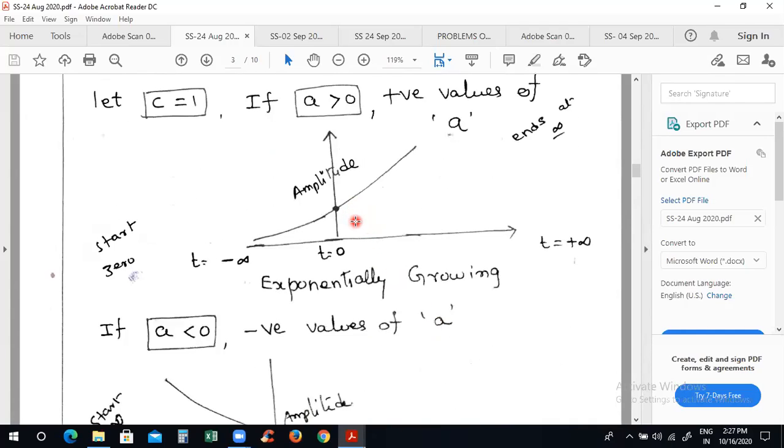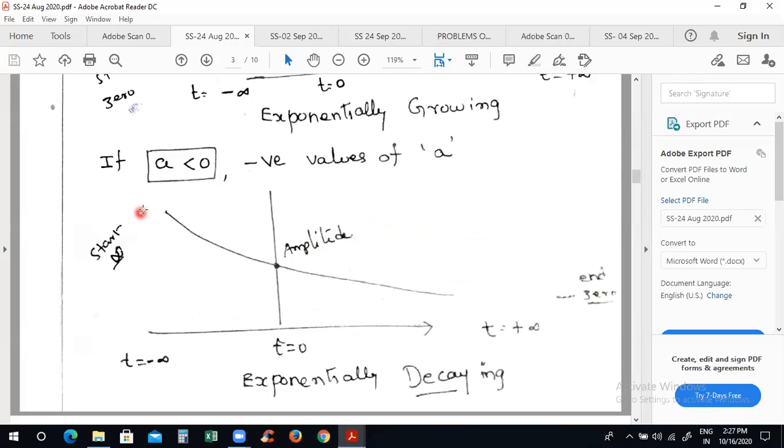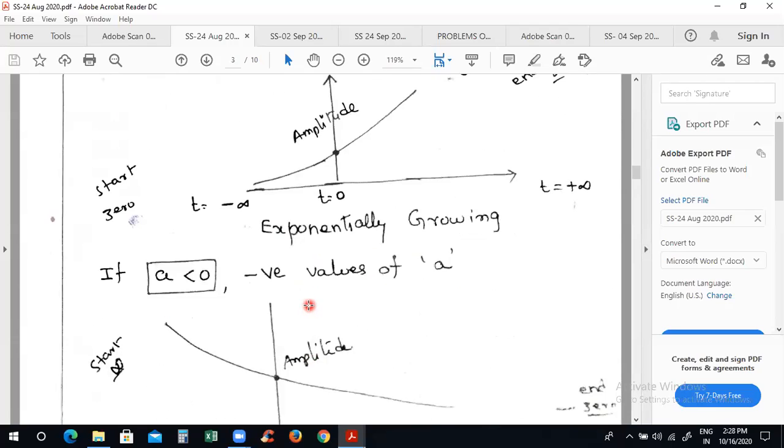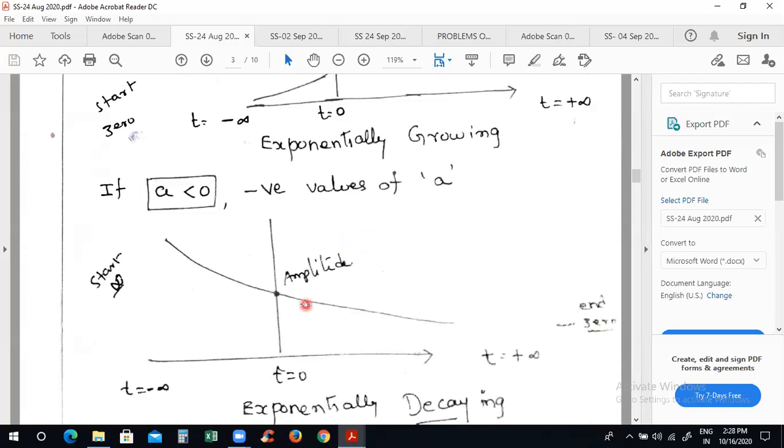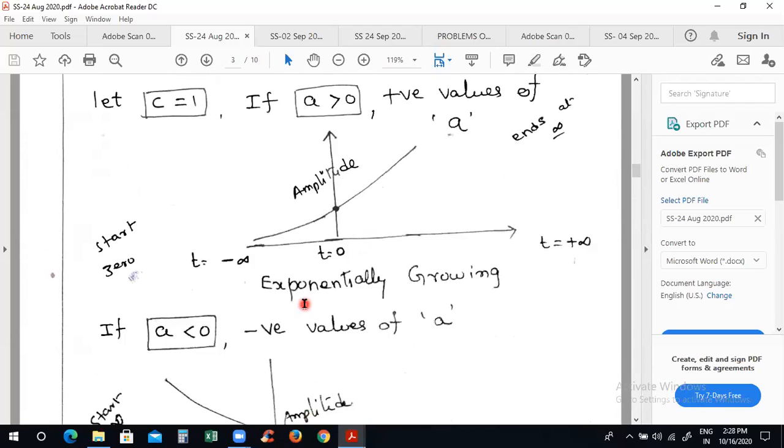Because the signal is growing exponentially towards infinity, we cannot control it. That's why this is an unstable signal, unbounded. The same signal here becomes bounded, meaning even if it starts at infinity, it comes to zero. That's why the signal is bounded and therefore it comes under a stable signal. So this is the unbounded signal. So please remember every point.